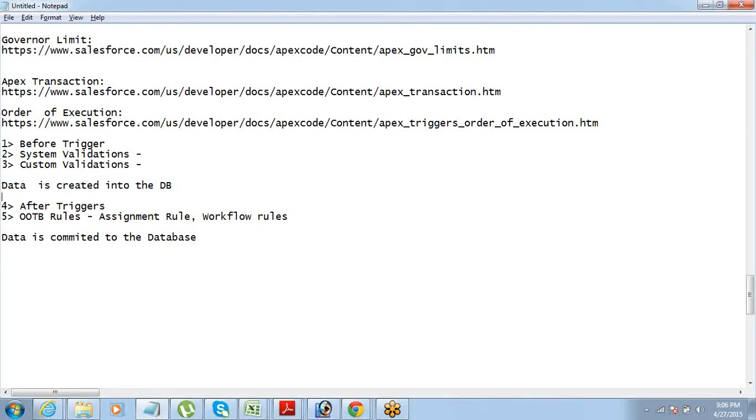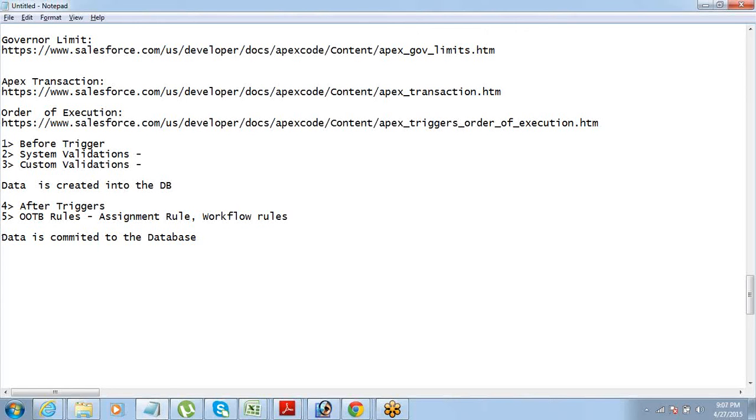So the data is created in the database. After that, after triggers work and the out of the box functionalities like assignment rules and workflow rules. If there's a rule of assigning the record to a particular owner, that works there. And after these rules are executed, data is committed to the database.